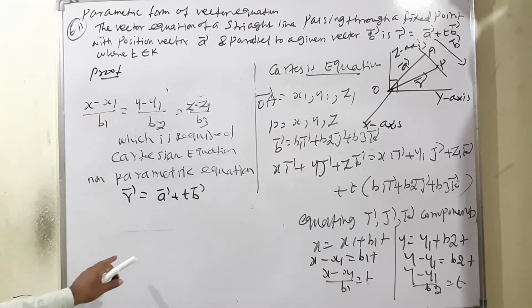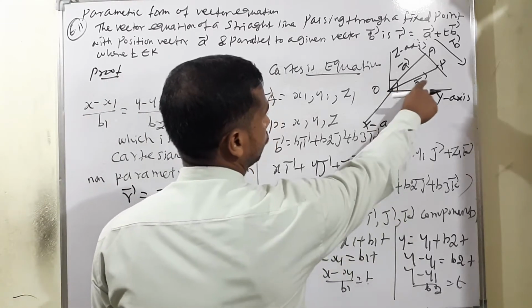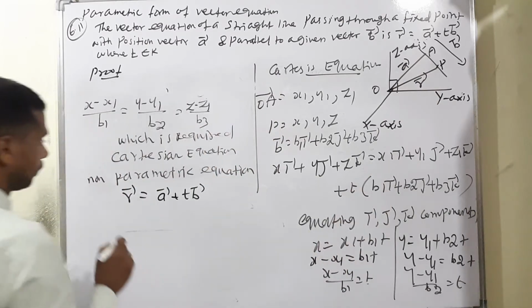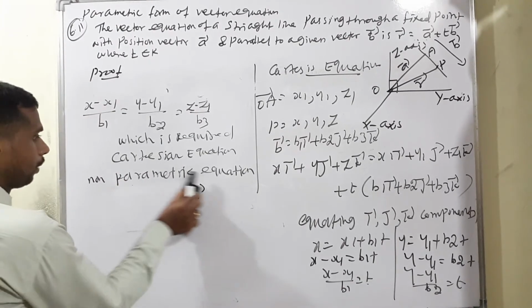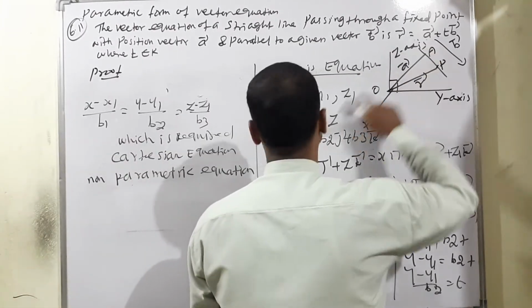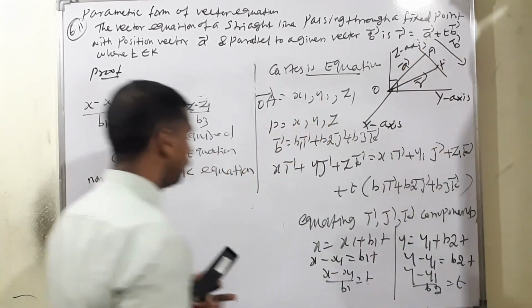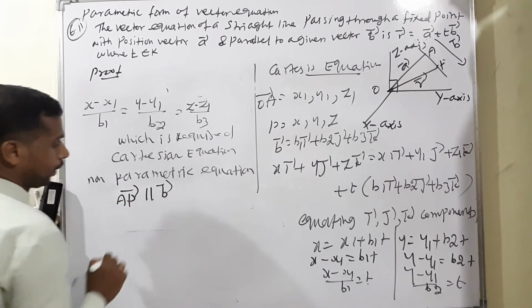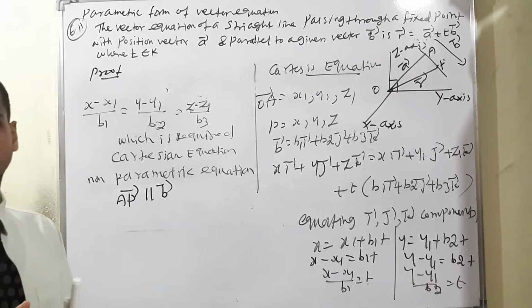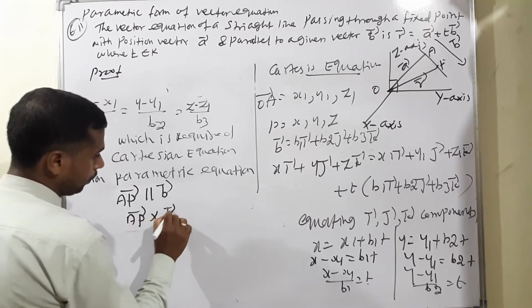We already know R vector means the position of the point P. The main condition for the non-parametric form, if the parametric equation is not given, is that AP vector is parallel to B vector. Parallel means the cross product condition: AP vector cross B vector is equal to 0.